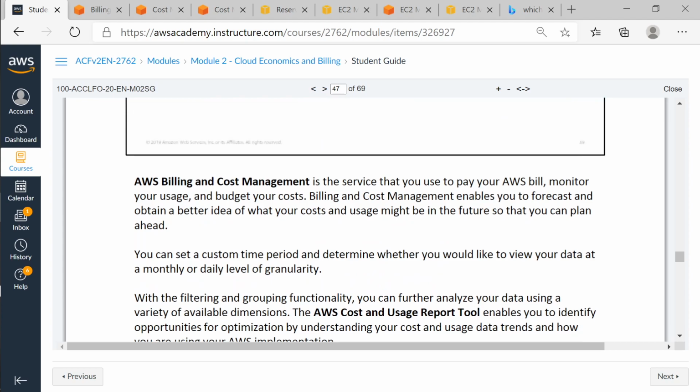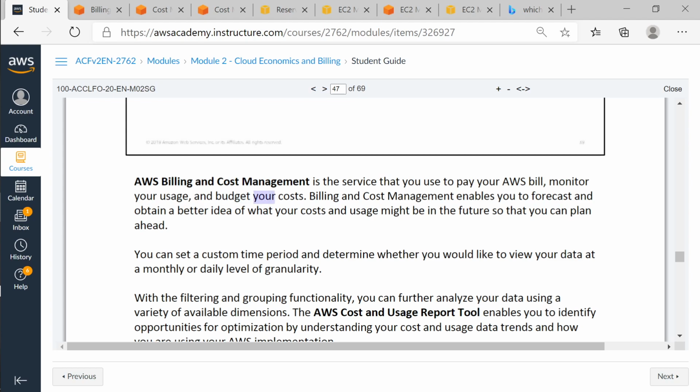It says AWS billing and cost management is the service that you use to pay your AWS bill, monitor your usage, and budget your cost. So there are three things. One is the regular bills that you get every month, which are called invoices. Then you monitor your usage, which means you regularly keep checking what you are billed for, even before you're billed. The invoice will be generated next month, but right now if I want to know the current cost, how much the meter is running, then you have to know in advance, right? Because it can be a huge cost.